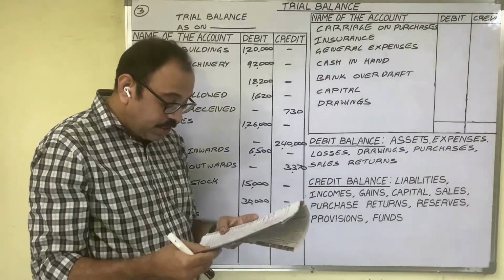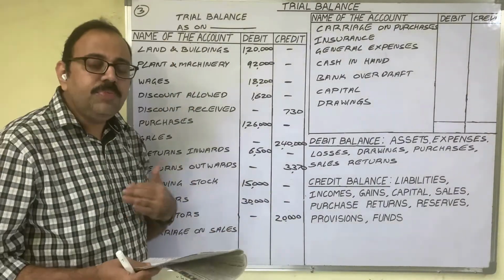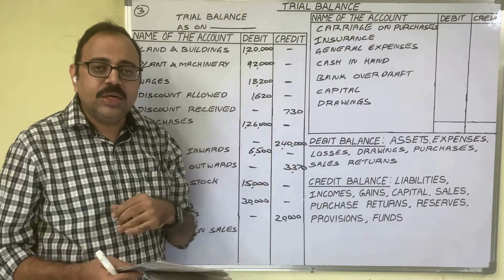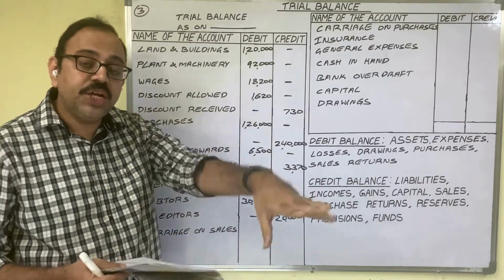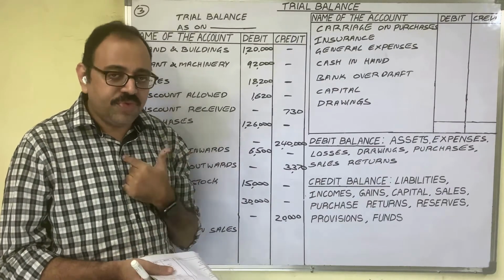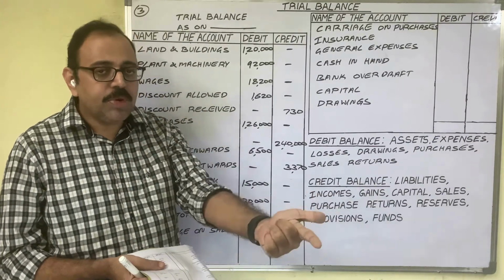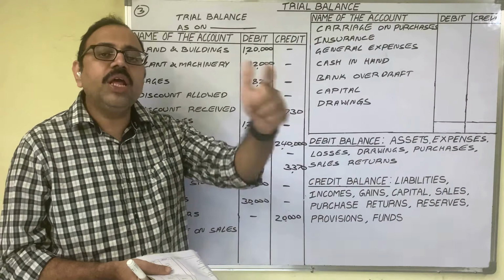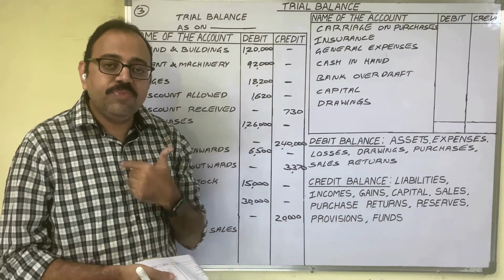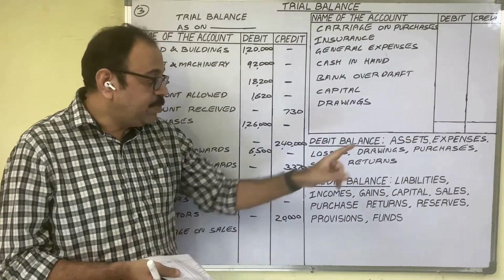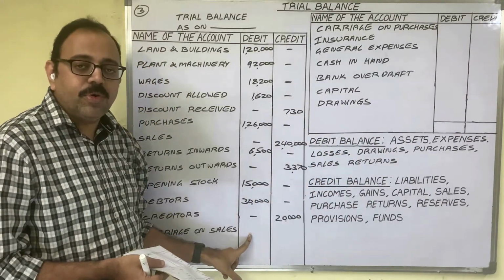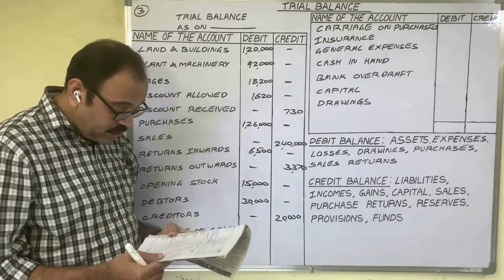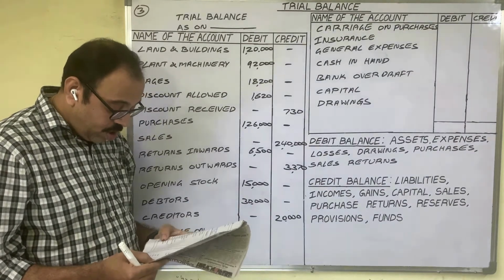Next, carriage on sales. Firm is selling goods to customers and firm wants to give free home delivery facility to customer. So from firm's shop to customer's house, firm is going to deliver the goods. To the firm, this is an expenditure. Expenditure shows a debit balance. In debit column, we have to write the amount. But accountant wrote this amount in credit column.